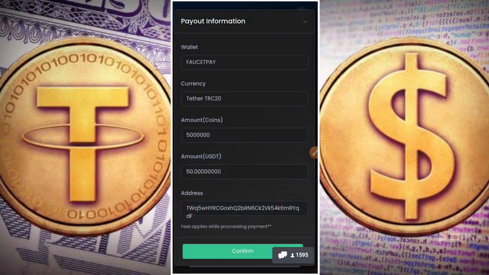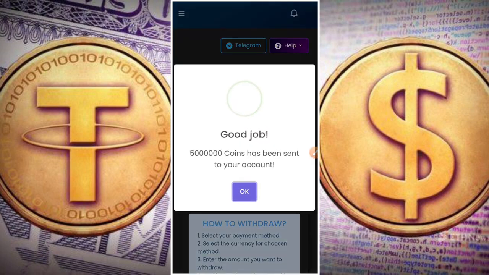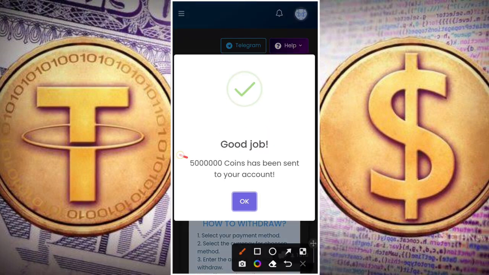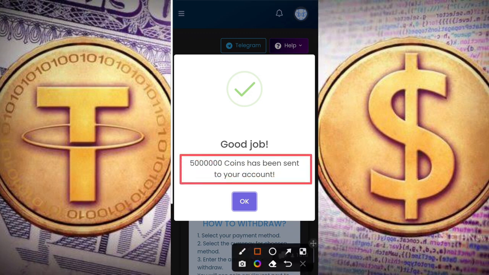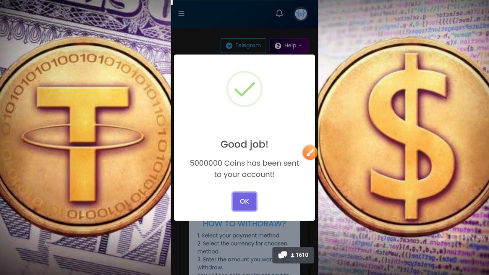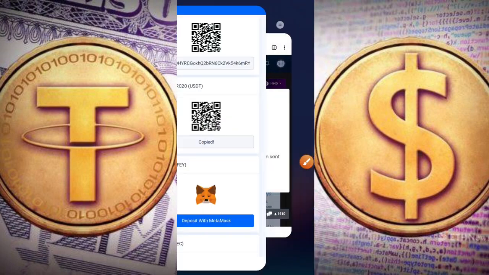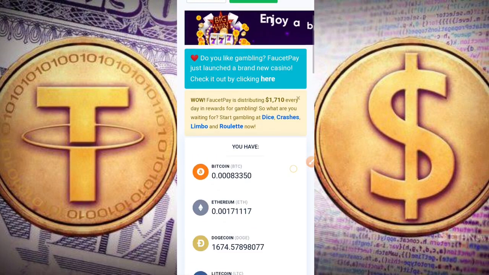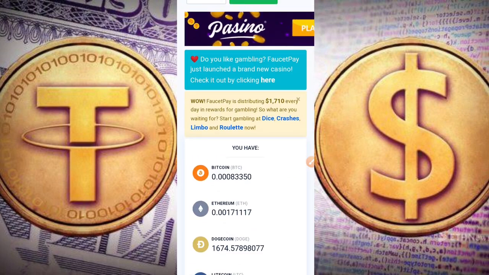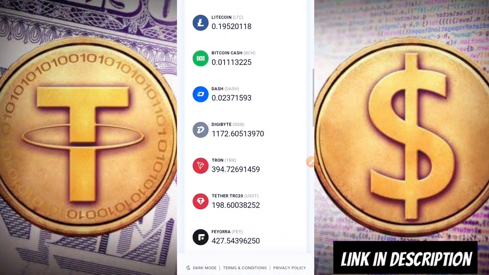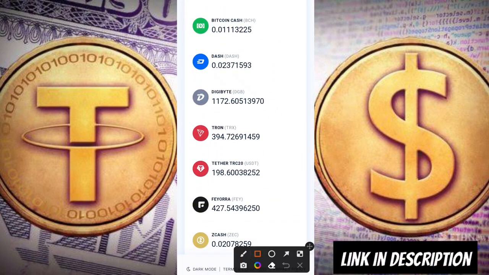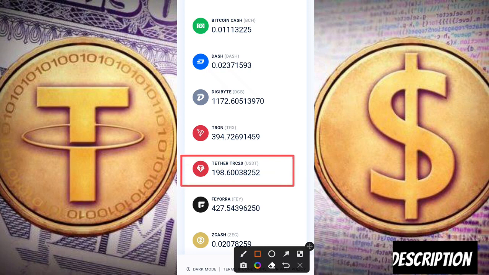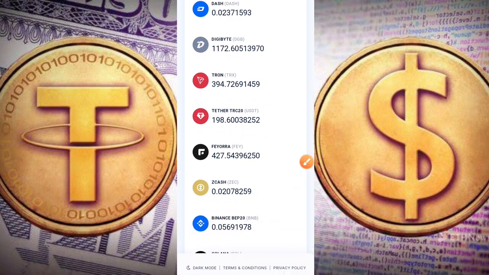I'm just going to click withdraw. This is the payment confirmation page, and I'm just going to click confirm, and they have no fee for this operation. You can see that it says 5 million coins has been sent to your account. This shows that their payment is still automatic. Now let's head on back to my FaucetPay account, and I'm just going to visit my dashboard again by clicking overview, and now let's check if they actually sent the payment. You can see here now that I now have about $298 right here now in my account, which shows you that the site is paying and it is 100% legit.